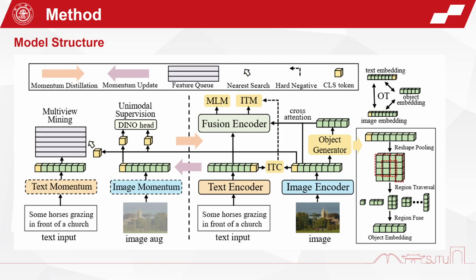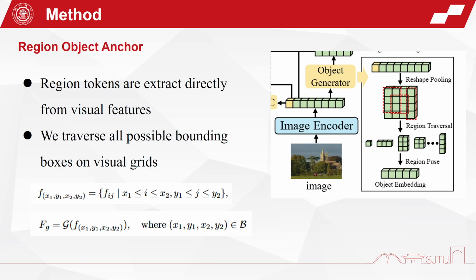To address the inconsistency between training and testing for the image encoder, we also introduce fine-grained alignment and other supervisions. The motivation for using region objects is to employ them as anchors to bridge image and text alignment. The introduction of region objects is similar to the image, tag, and text triplets in Oscar and VinVL, where tags are obtained from bounding box labels output by a pre-trained object detector. Our region objects circumvent the need for a cumbersome pre-trained object detector and are directly obtained from image tokens.